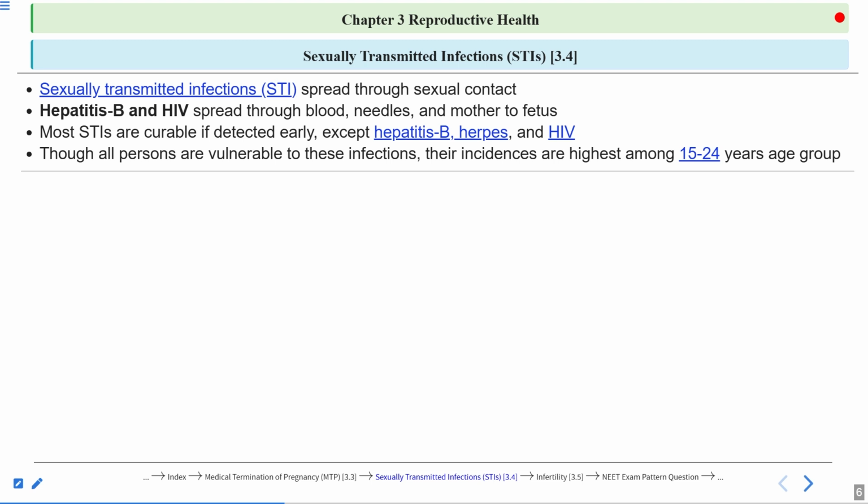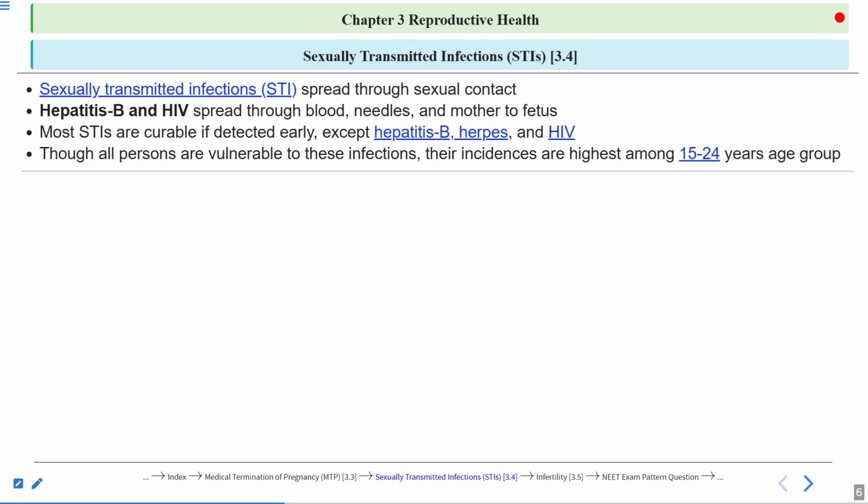Now, though all persons are vulnerable to this infection, the incidence is highest among the 15 to 24 years age group. Again, a question can come from here. Individuals of which age group are more vulnerable to these infections? The answer will be 15 to 24. Now, what is the reason?